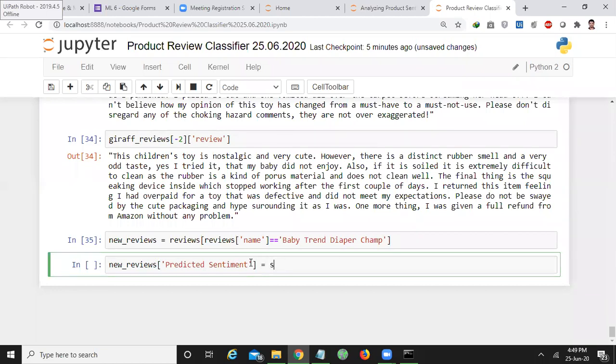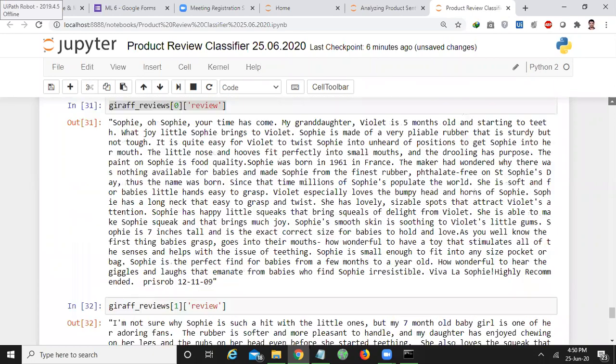For that, I will use sentiment underscore classifier dot predict on new reviews. So I'm predicting the sentiment for all the baby trend diaper champ reviews. The output type, I think, is probability.